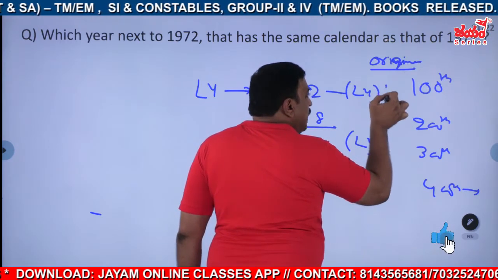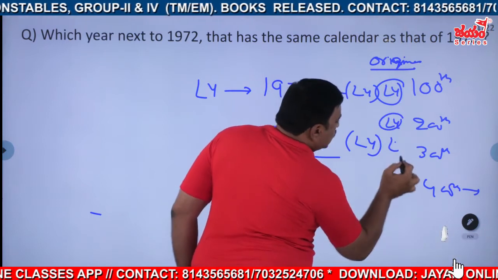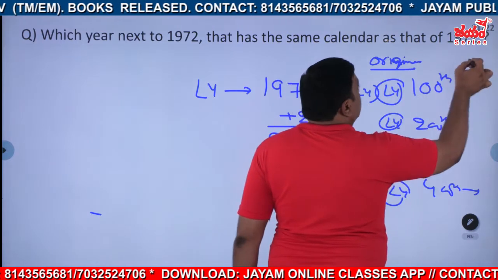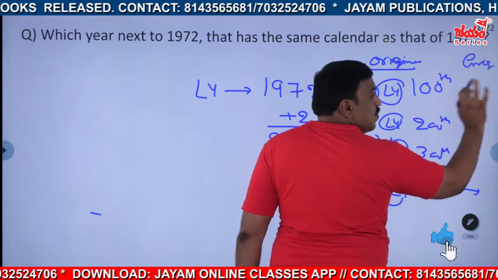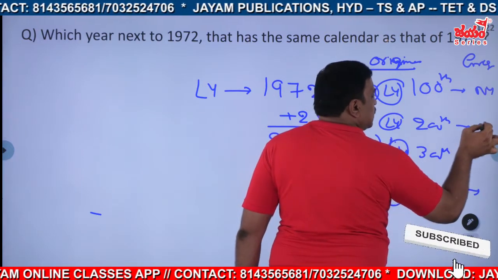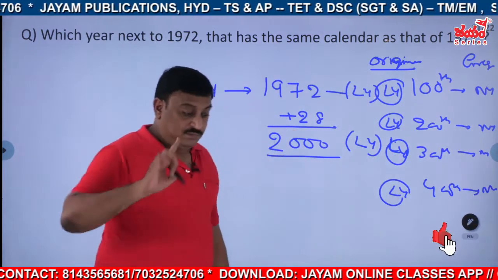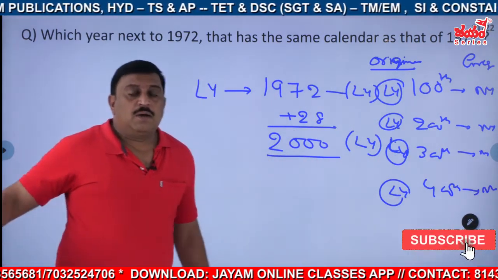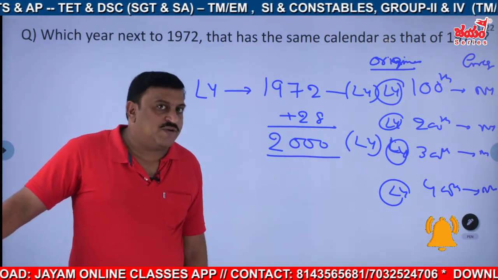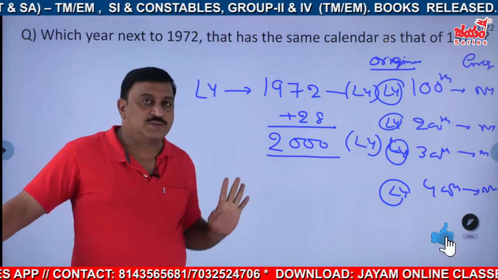Originally, it is a leap year only. This is also a leap year. This is also a leap year. This one is also a leap year. And this one also a leap year. But after the Gregorian calendar, they removed that extra day and said this is a normal year, this is a normal year, and this is a normal year, and this is also a normal year. This is what we have explained in the previous video, in leap year verification. I have given a full explanation regarding this.